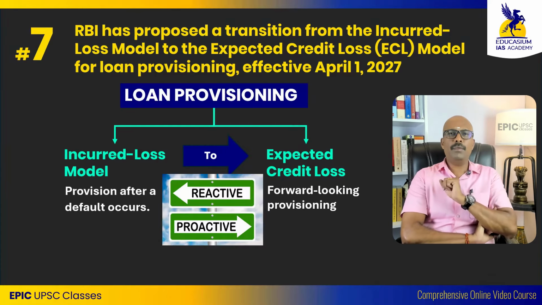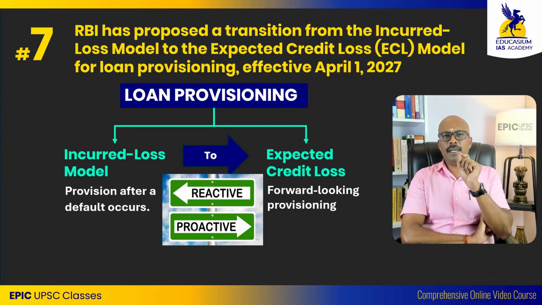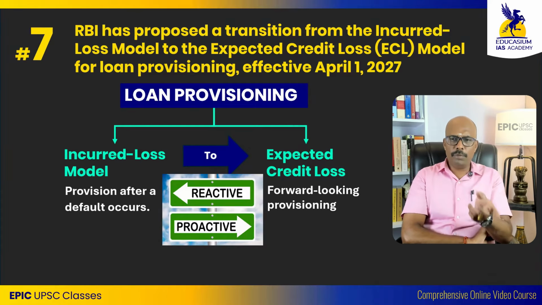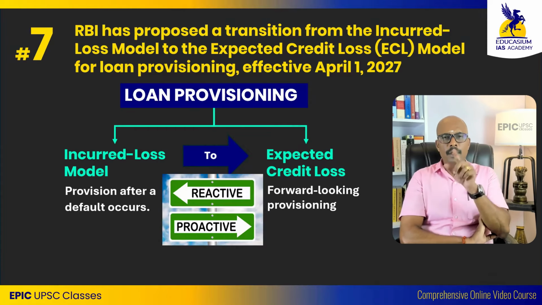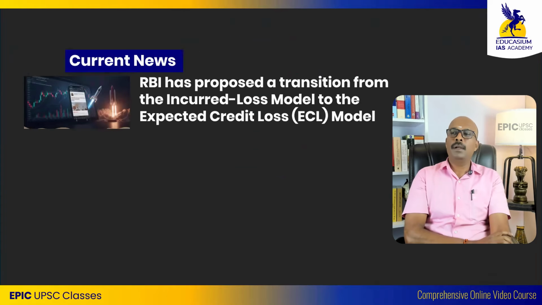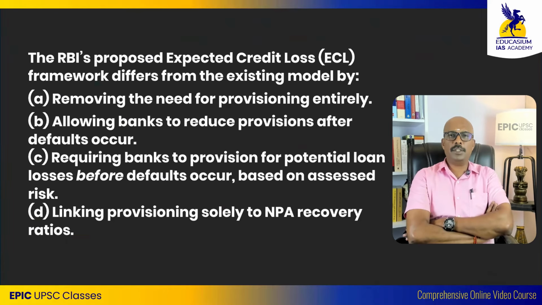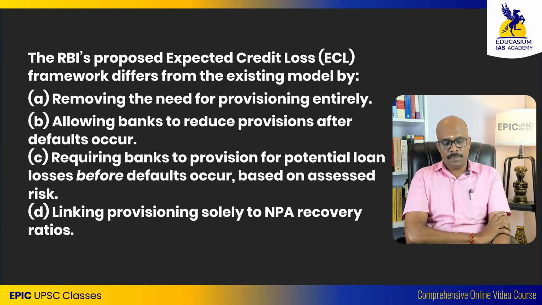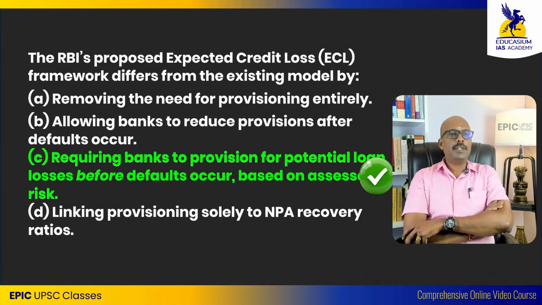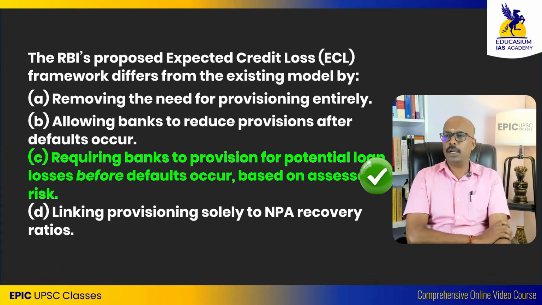What you people have to understand is, in the examination, the question will be asked as a statement. Recently, Reserve Bank of India moved from expected credit loss to incurred loss model for handling loan provisioning. Wrong. They moved from incurred loss model to expected credit loss model for handling loan provisioning. Okay. Now, pause this screen and try to answer this question. Pause. The answer is C, requiring banks to provision for potential losses before default occurs.